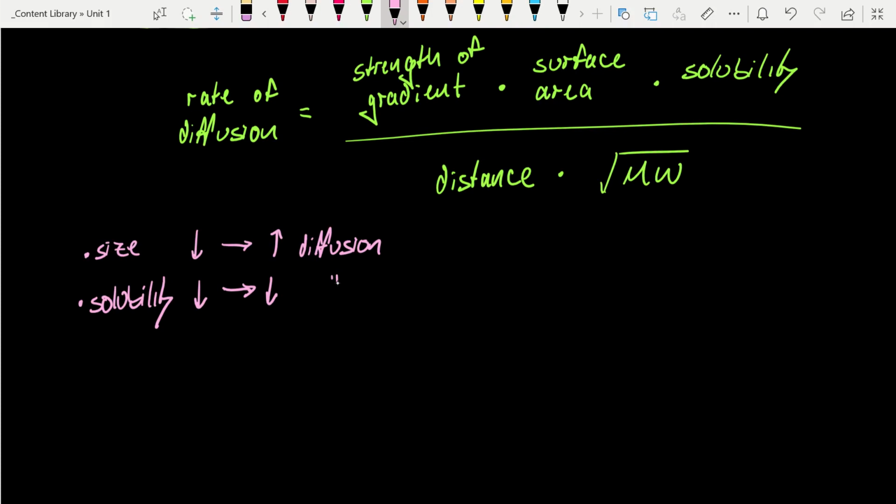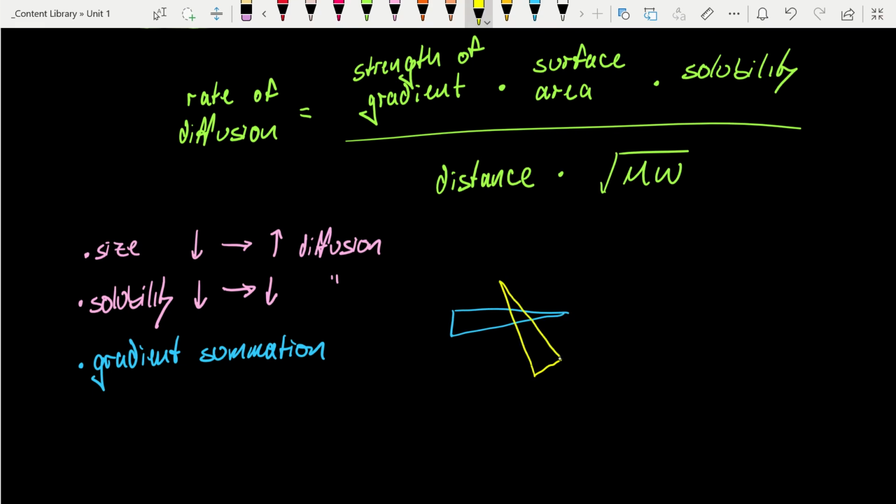And then the last thing that I want to mention really fast is the idea of gradient summation. Well, what do I mean by that? Let's say we have a gradient of particle x, high on the left, decreasing as we move to the right. But what if we have another gradient that maybe looks like this, and then another one, this is going to be small, maybe this one doesn't diffuse as far, we put right there. Where these gradients overlay, we could either see synergistic activity or antagonistic activity.